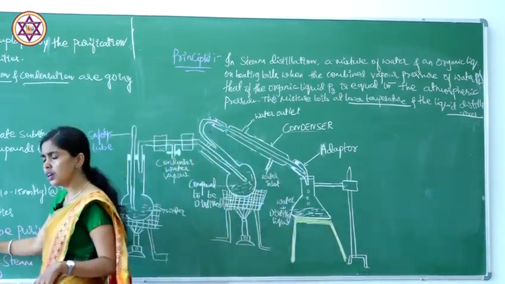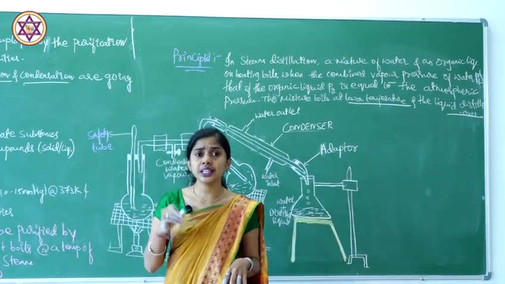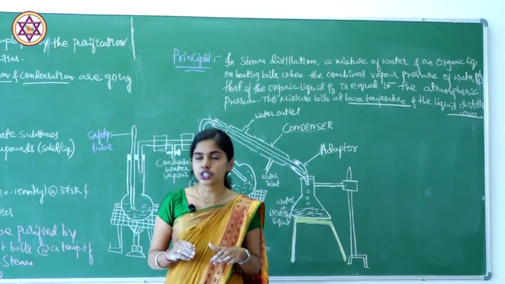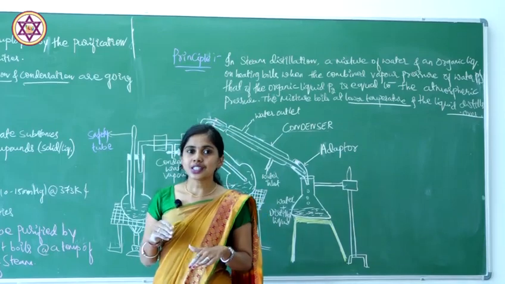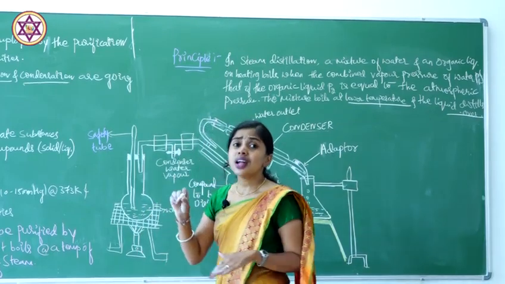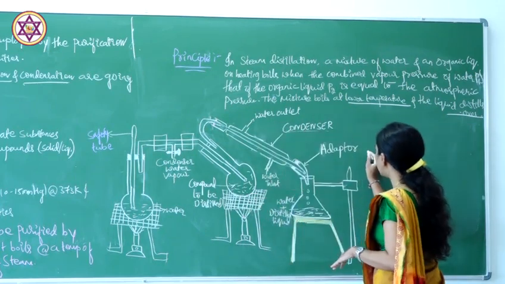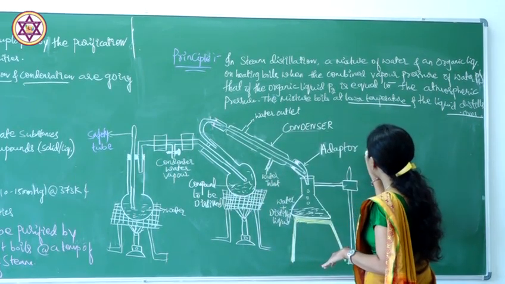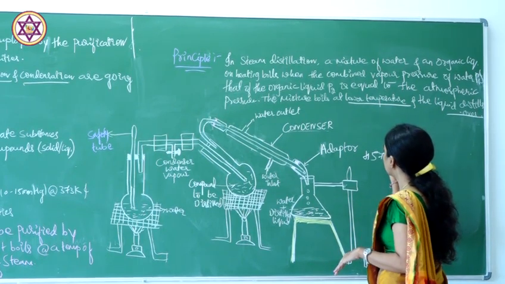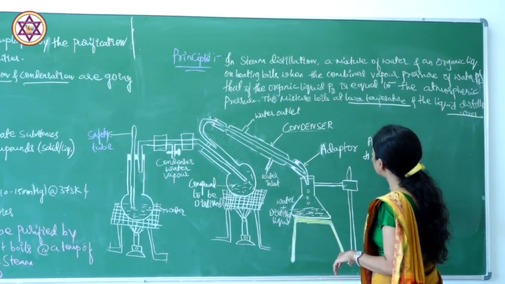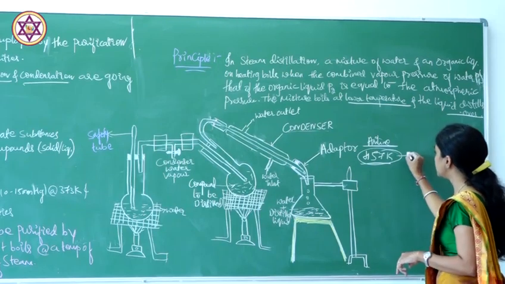Usually, as we discussed in the last method, aniline boils at a temperature of what? 457 Kelvin. That is the normal boiling point of aniline.